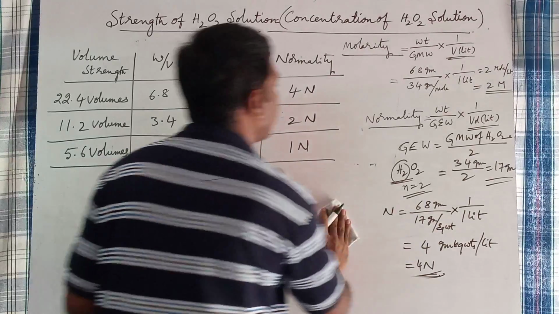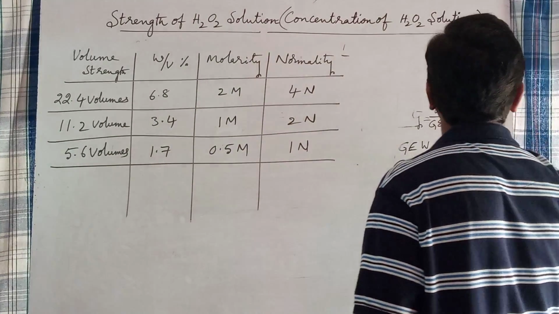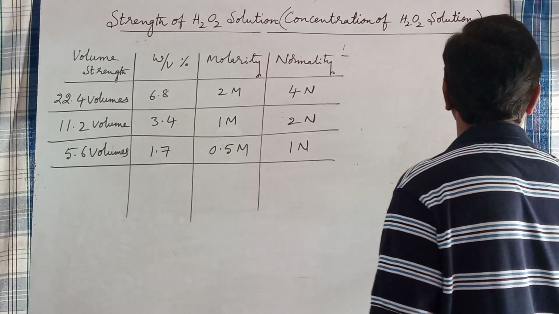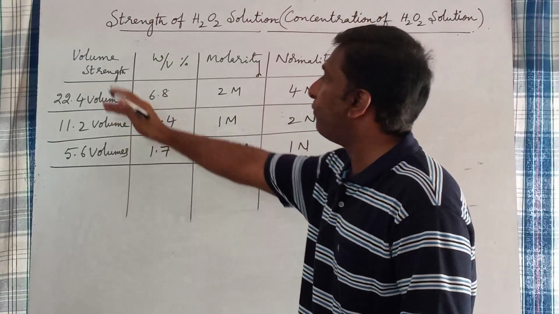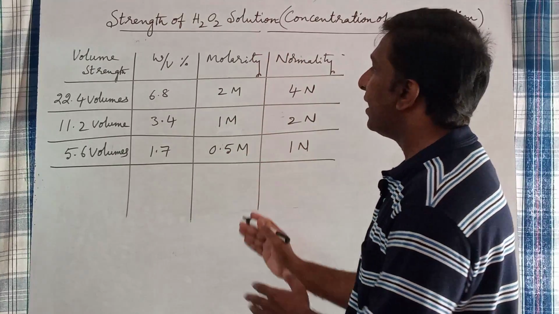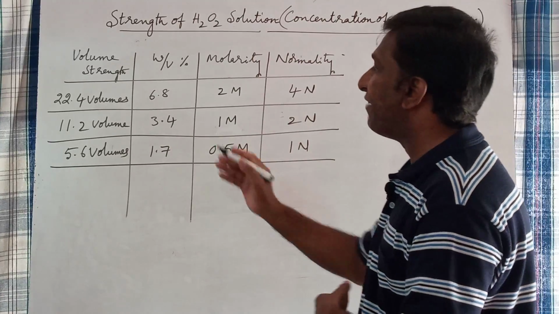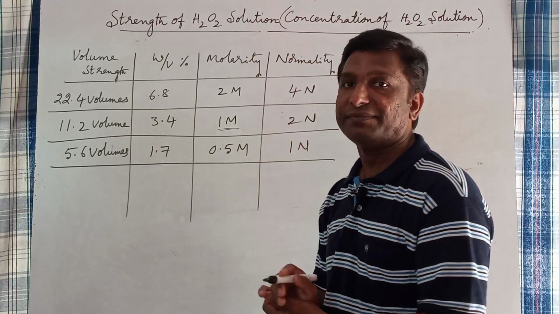If you observe molarity and volume strength of hydrogen peroxide solution, what do you conclude from these values? The volume strength of hydrogen peroxide solution is 11.2 times more than molarity.